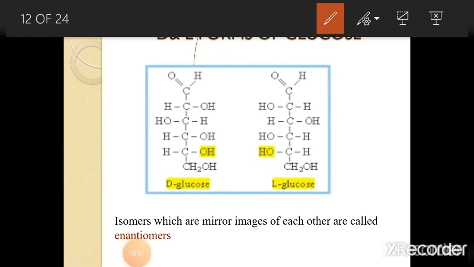The reference carbon atom in glucose is carbon number 5, counting 1, 2, 3, 4 and 5. So if the hydroxyl group is on the right hand side, then it is known as D-glucose. Here you can see the hydroxyl group is on the right hand side, so it is known as D-glucose. Here, this is the reference carbon atom and the hydroxyl group is on the left hand side, so that is known as L-glucose.